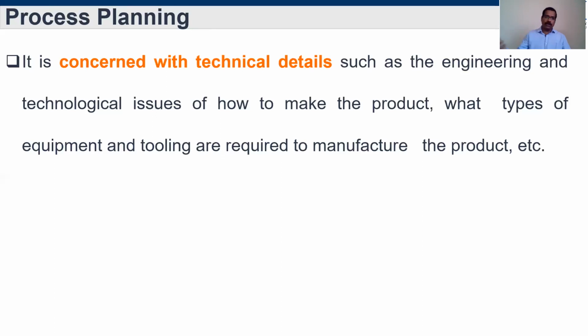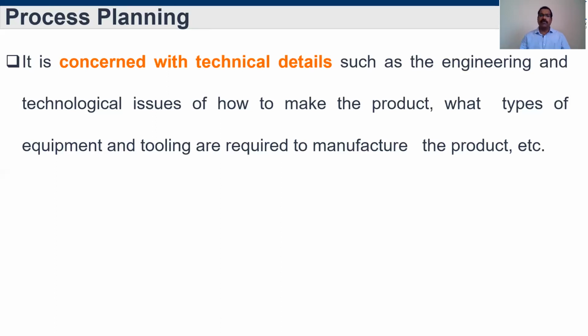Then tooling: whether we are going to use some tool to remove material, whether we are going to polish, which means a small amount of material is removed, or a huge amount of material needs to be removed, what kind of tool is required, and whether we are going for super finishing operations. It may be a single point cutting tool, milling cutter, grinding machine or CNC machines. In a CNC machine, what kind of tool do we need? If we are planning to go for a wire EDM machine, that kind of tooling we have to consider.